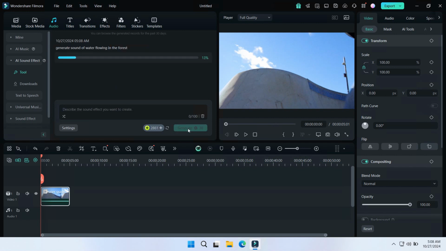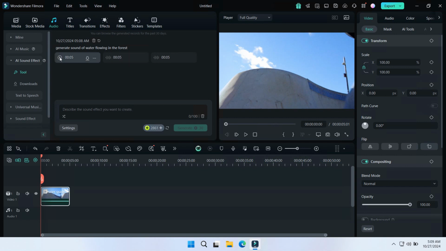Now, Wondershare Filmora will generate some sound effects. Actually, here you can set how many sound effects the AI generates. Later, we will show you how to do that. As you can see, almost 100%. Voila. Now, there are 3 sounds of water.